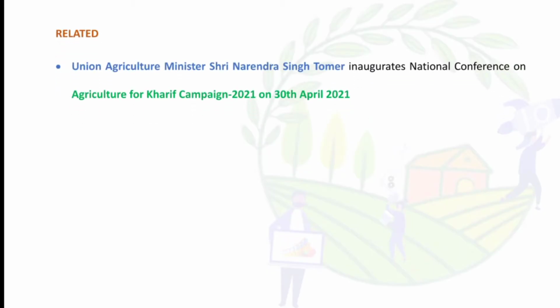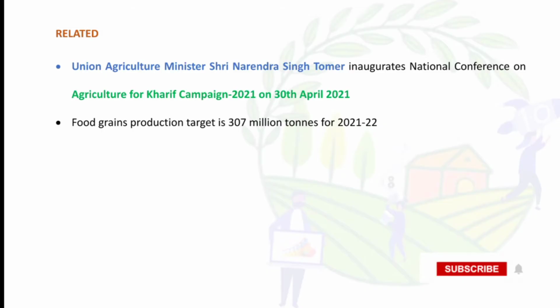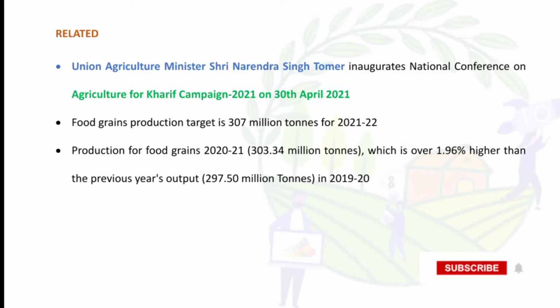Union Agriculture Minister is Sri Narendra Singh Tomar, right? So he inaugurated the National Conference on Agriculture for Kharif Campaign 2021 on 30th April 2021. Okay. So the target for food grain production is 307 million tons for 2021-22. Production of food grains in 2020-21 is 303.34 million tons, which is 1.96% higher than the previous year's output,